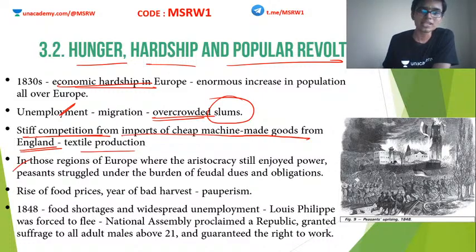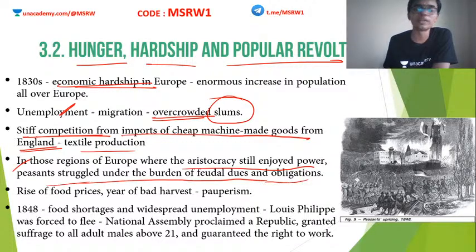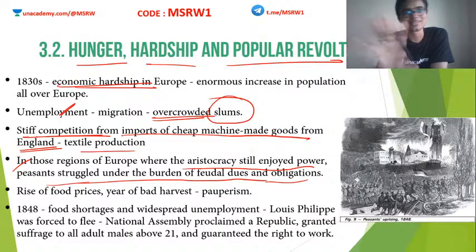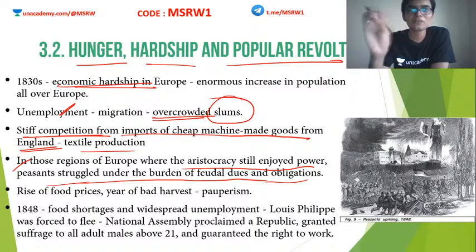So in those regions of Europe where the aristocracy still enjoyed power, peasants struggled under the burden of feudal dues and obligations. In those areas where industrialization had not yet happened and landlordism was still prevailing, the condition was not different. In cities, industrialization is causing all these problems. In rural areas, it is the landlords who are causing these problems. Anyhow, the life of the common man in Europe was miserable.